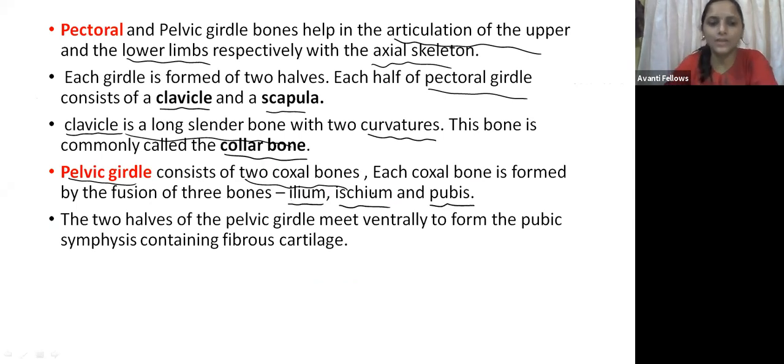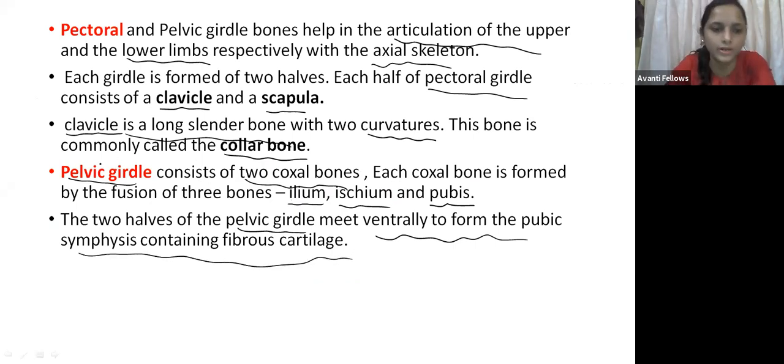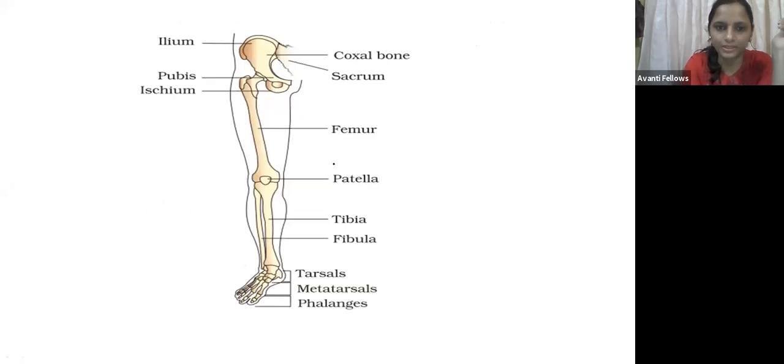Now the two halves of the pelvic girdle meet ventrally to form the pubic symphysis containing fibrous cartilage tissue. This is important, so you can learn this. This is made up of the ilium, ischium, and the pubis. I have told you that this is the coxal bone. So here you can see the two coxal bones, each made up of the pubis, ischium, and the ilium.